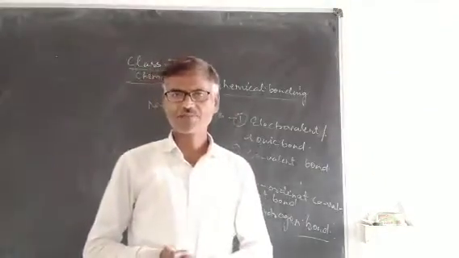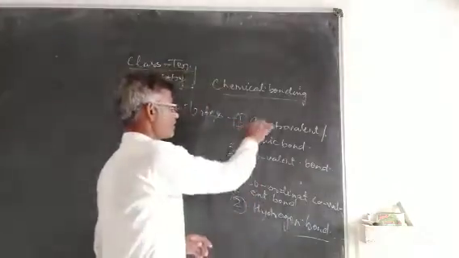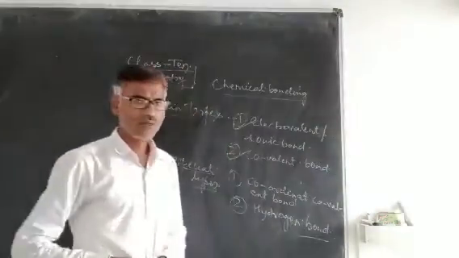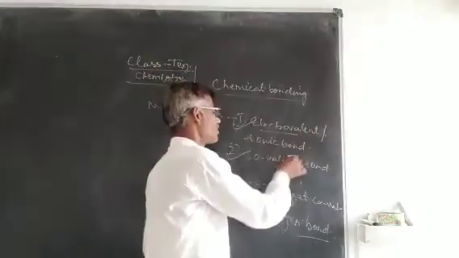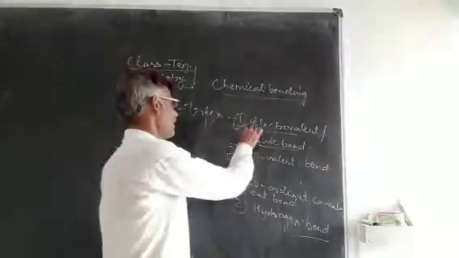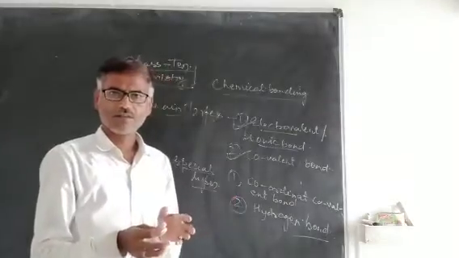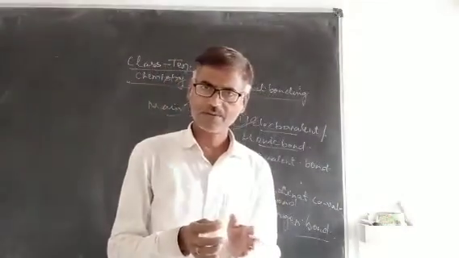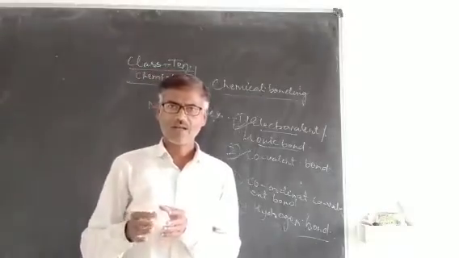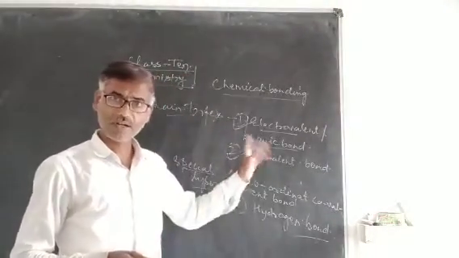There are two main types of chemical bond: electrovalent bond and covalent bond. Electrovalent bond is also called ionic bond because the bond is established between ions, positively charged ions, cations, and negatively charged ions, anions.